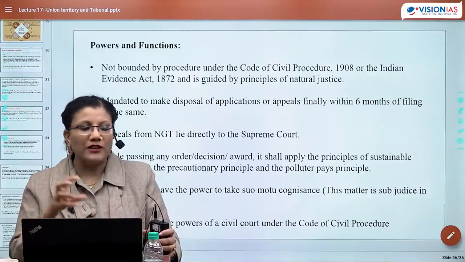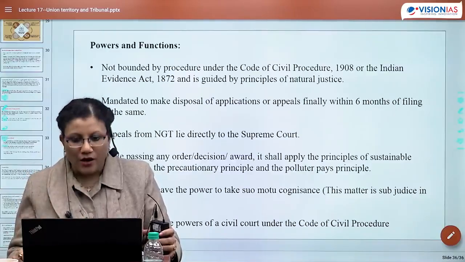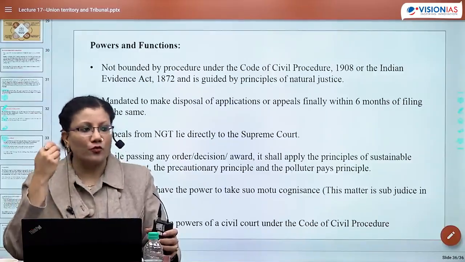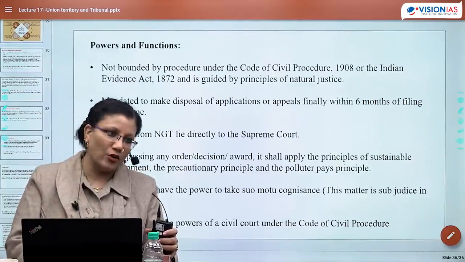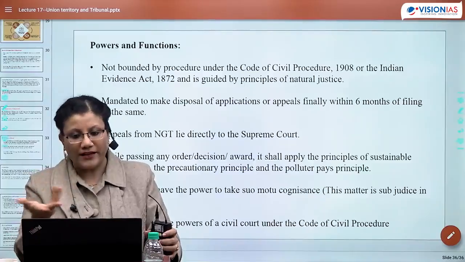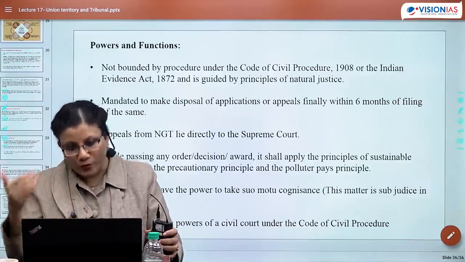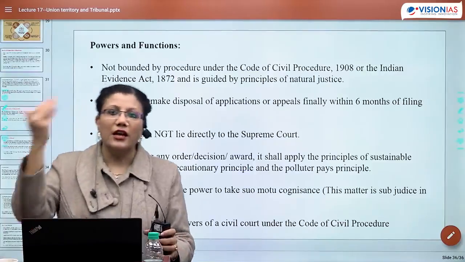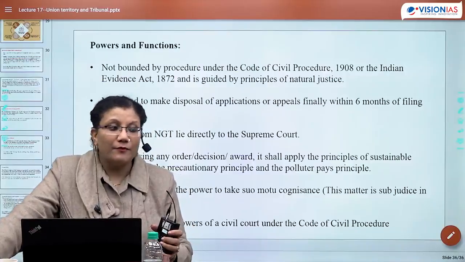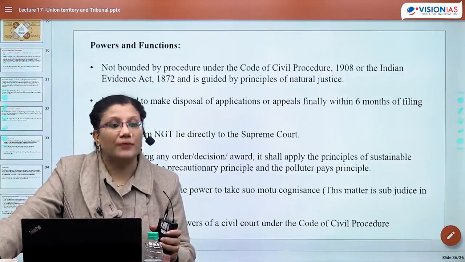Two, this tribunal will be headed by a member who can be any retired judicial officer. He could be a bureaucrat. He could be a lawyer. ठीक है? Chairman कौन होगा? He could be a member who could be a retired judicial officer, a bureaucrat, or a lawyer. He should have minimum 7 years of legal practice.